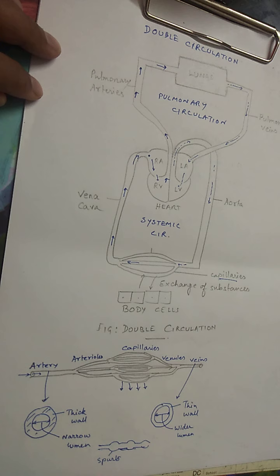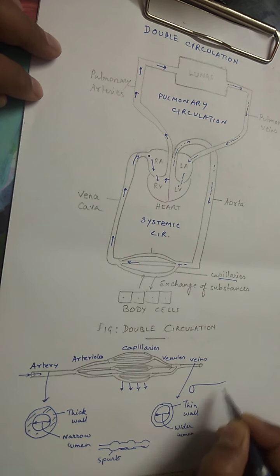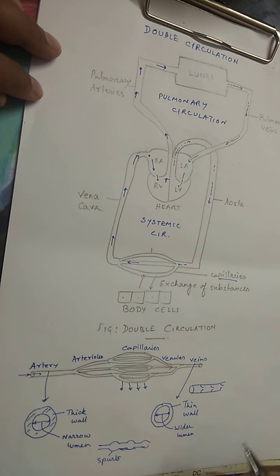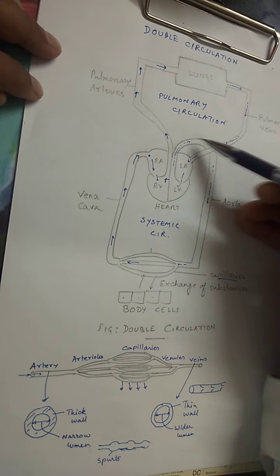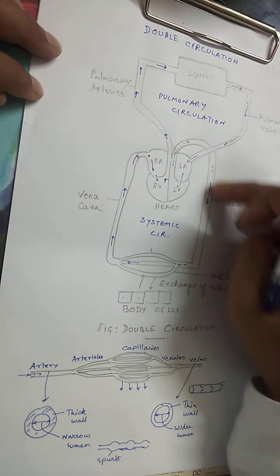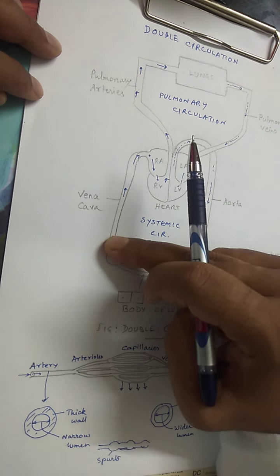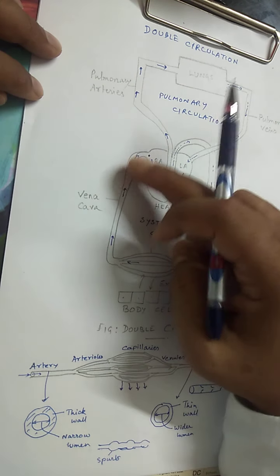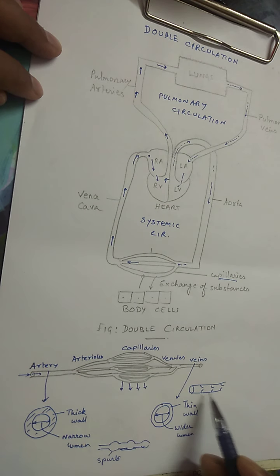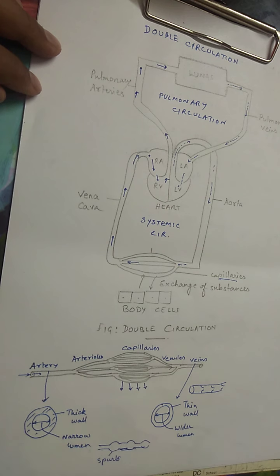Another difference is arteries, they do not have any internal valves, but in case of veins, if you see, veins generally have internal valves at regular intervals. Now why is it necessary? Because in arteries the blood will not flow back because the heart is actively pumping the blood, but in veins, as the blood is going against gravity, it has a tendency to fall back, so that backflow of blood is prevented by these valves. So overall, these are the differences between arteries and veins.